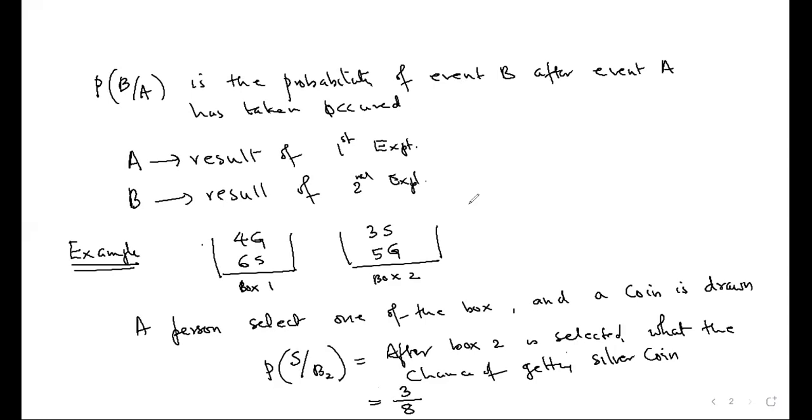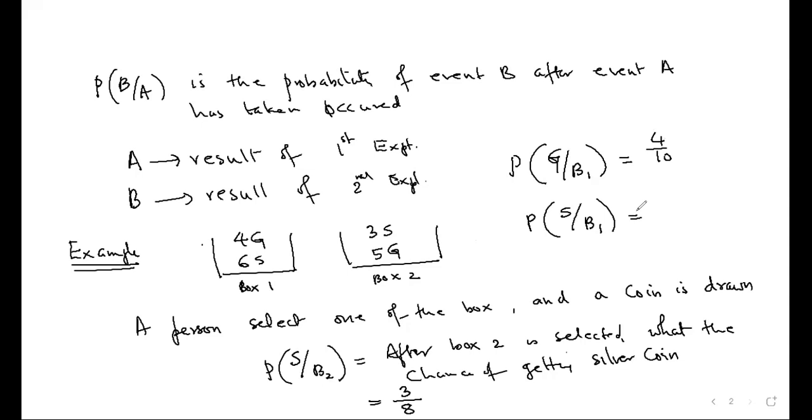Okay. Tell me the meaning of probability of G given B1. So first, box 1 is selected, and from 4 gold coins, 1 is selected. So it is 4 upon 10. Very good. Excellent. Now let me ask somebody else. Anuradha, probability of S given B1.